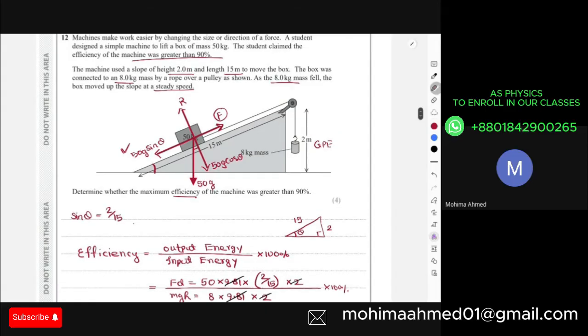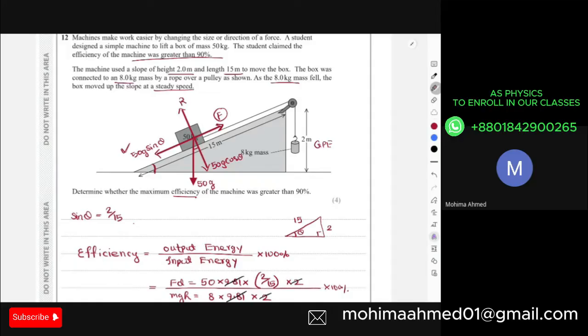And another thing, over here, efficiency indicates what percentage of your input energy is getting converted to your output energy, right? Efficiency means what percentage of your input energy will get converted to your output energy. It doesn't indicate how much closer this 50 kg is going to be to the pulley or something.